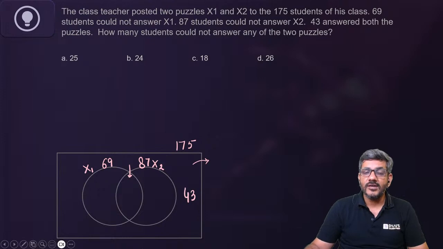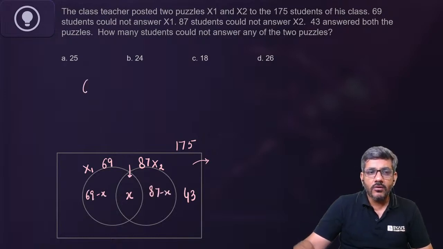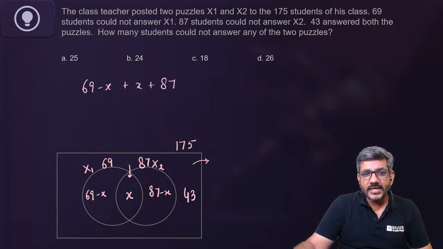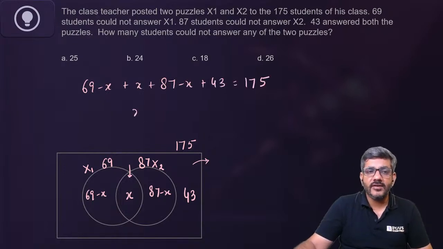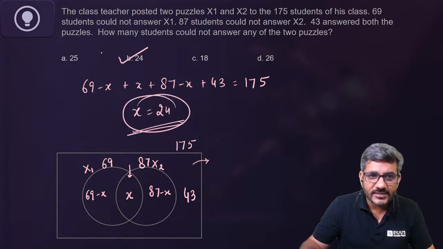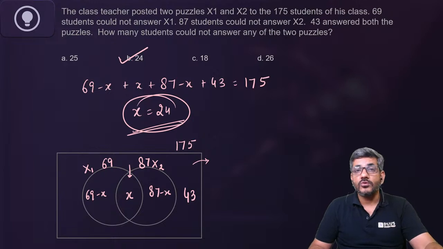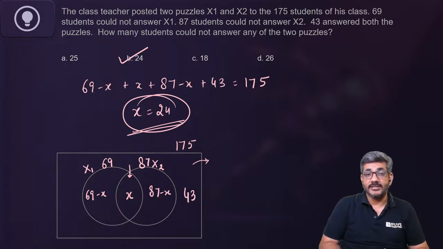This area is 43. Now, if this area is X, I can say this is 69 minus X. This is 87 minus X. So now we can say 69 minus X plus 87 minus X plus 43 is equal to the universal set, which is 175. Solve it for X, it gives you X as 24, and that is the right answer for us. The number of students who could not answer any of the two puzzles is equal to 24. That is the right answer.